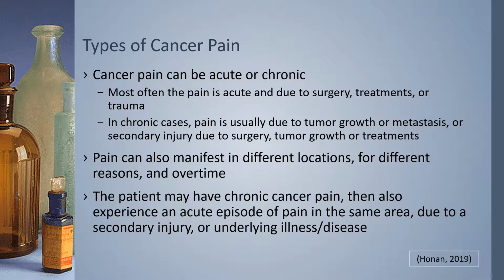Cancer pain can be acute or chronic. Most often, the acute pain is due to surgery, treatments, or trauma. In chronic pain cases, pain is usually due to tumor growth or metastasis, or it can be a secondary injury due to surgery, tumor growth, or treatments. Pain can also manifest in different locations for different reasons and change over time. The patient may have chronic cancer pain, then also experience an acute episode of pain in the same or different areas, due to secondary injury or underlying illness or disease.